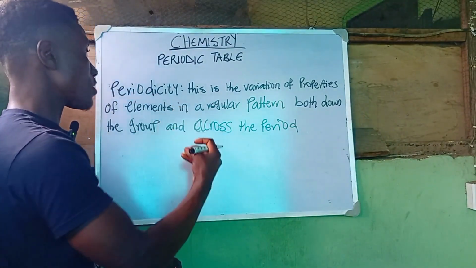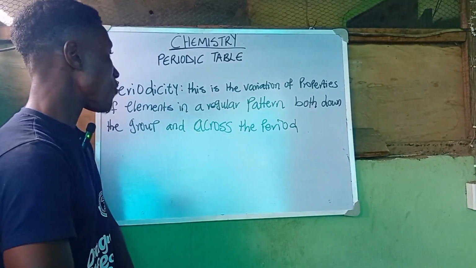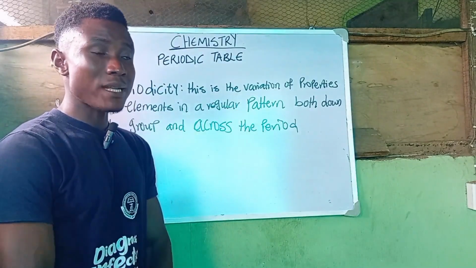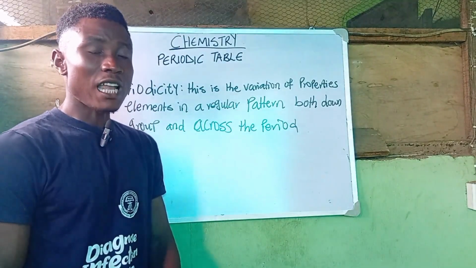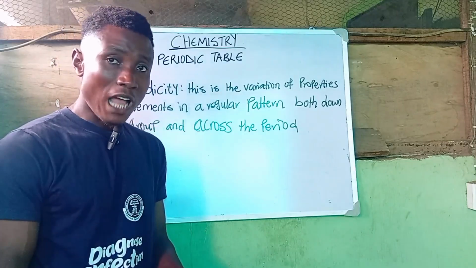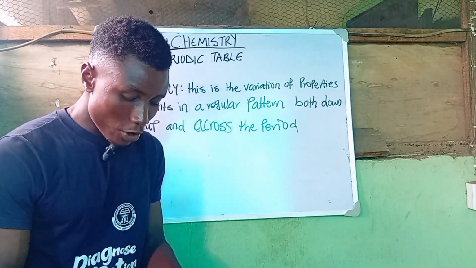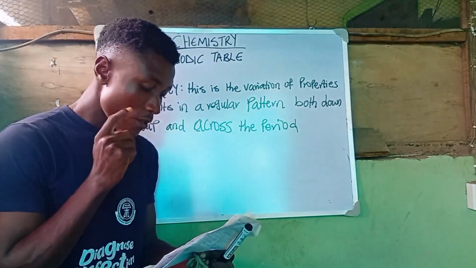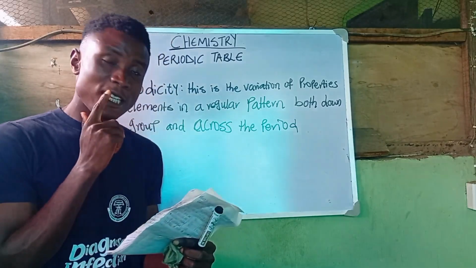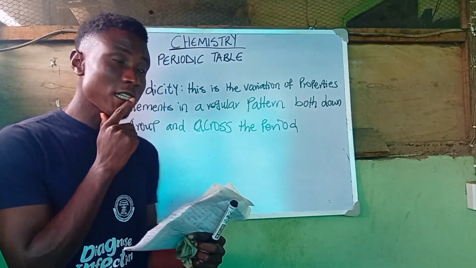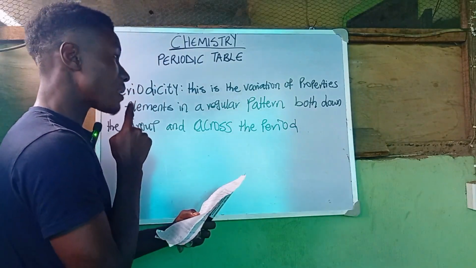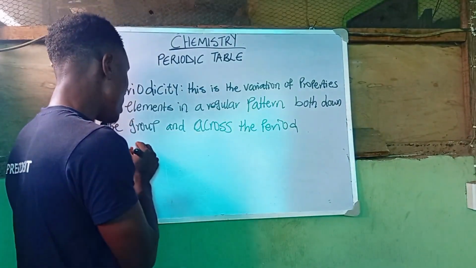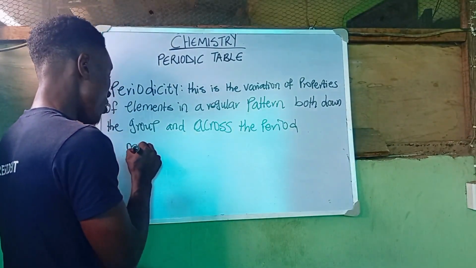It is a variation of the properties of elements. Why do these elements have different properties? There are some factors that cause this variation. I'm just going to list two, and you list the remaining ones in the comment section. The first one is melting and boiling point, which affects the properties of these elements, and we also have electronegativity.